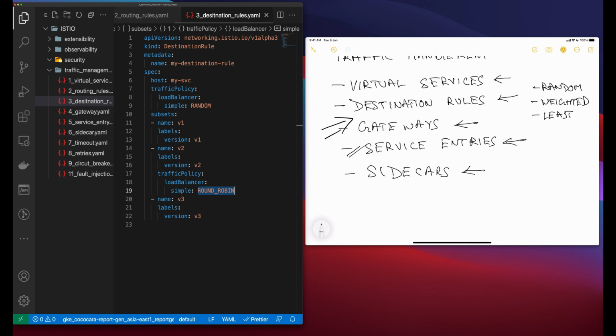So if you remember, if I have this cluster created and different pods running inside, there are sidecars created in them. So this gateway is running outside at the edge of my mesh.